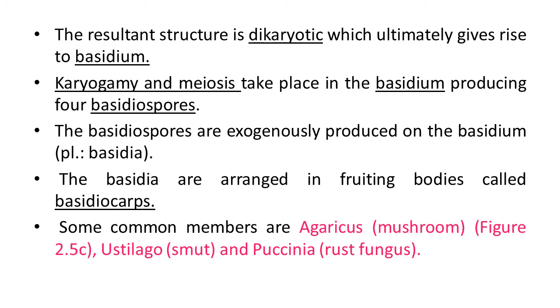Some common members of this class are Agaricus, that is mushroom, you have already studied in the figure. Ustilago, it is known as smut, and Puccinia, it is also known as rust fungus. So this is about the features of this class.